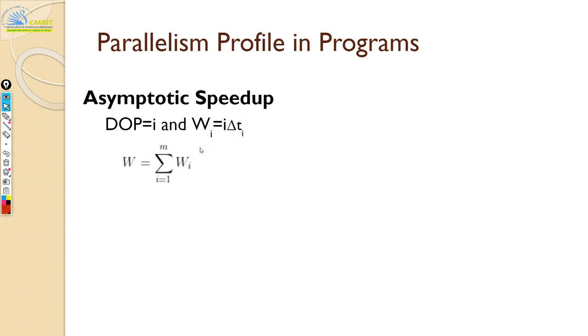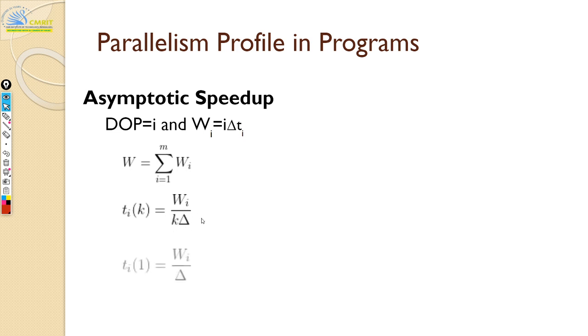To get the total work done, you just do the summation of wi. Now you can also rework this equation and write t of i, the execution time when you have k processing elements in place. You can rearrange that equation to form wi by k times delta.